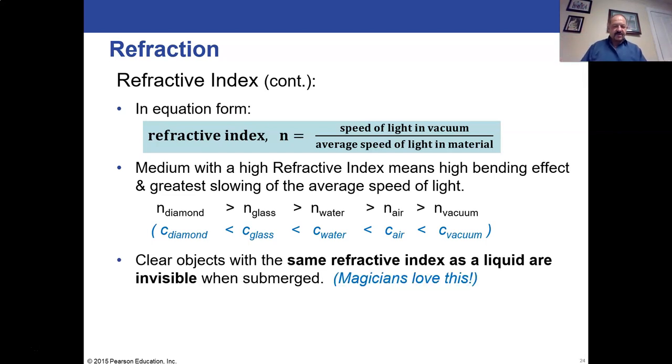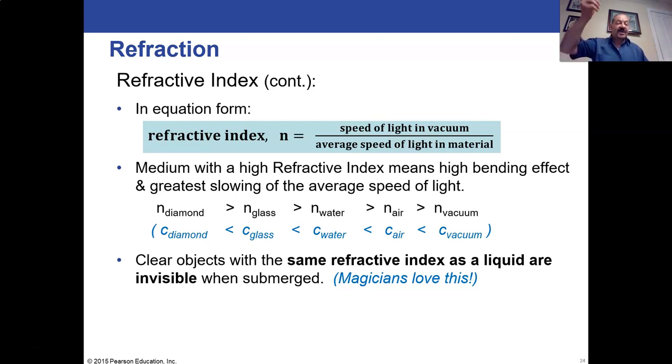All right. So it turns out that objects with the same refractive index as whatever liquid we stick them in, if they're clear objects, we can't see those objects because there's nothing to bend the light, and light just goes through them. We don't even notice there's an object in there. And magicians actually use this.